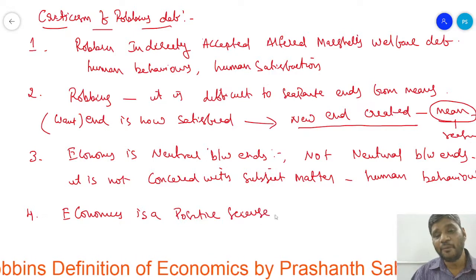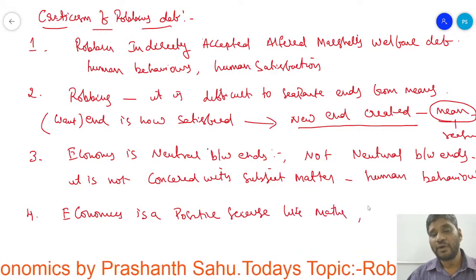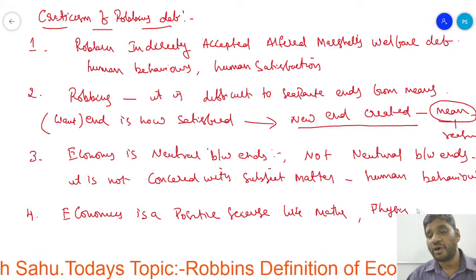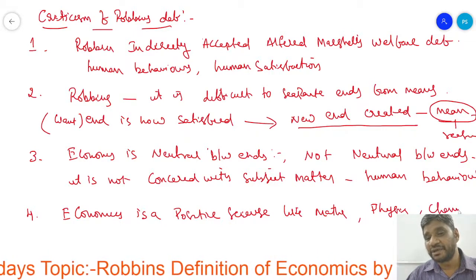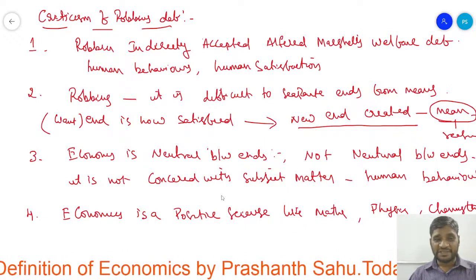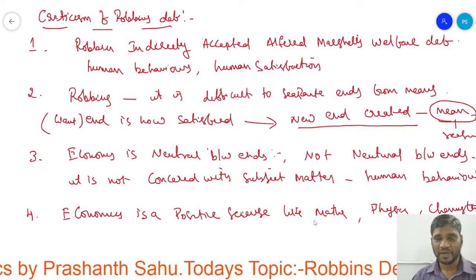Economics is a positive science like maths, physics, chemistry, etc. So he treats economics like a positive science like maths, physics, and chemistry.